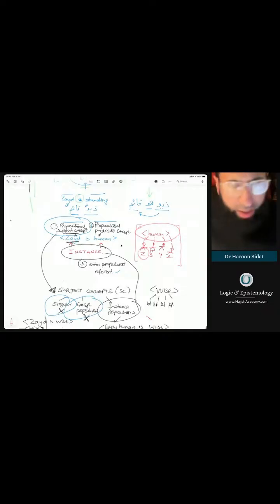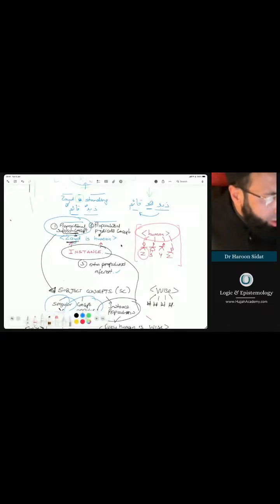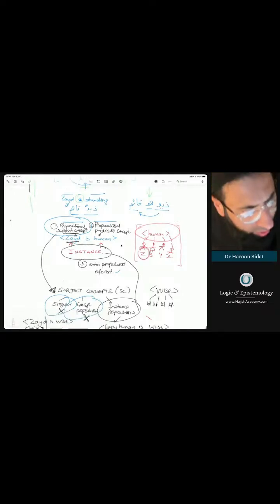So Zaid is a particular instance of a universal concept, what we call human. Now, this is a loose way of saying it. What we're really saying, and I'm just going to go into a bit more detail, a bit more precise here for your benefit, my beloved friends, is that the person or instance of Zaid, we'll stick with our friend Zaid here, has been referred to or denoted by the concept of Zaid in the mind of the speaker, which is signified by the expression Zaid.